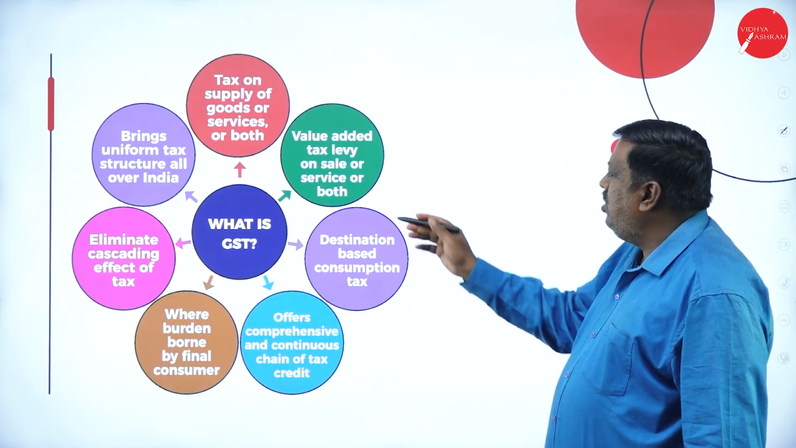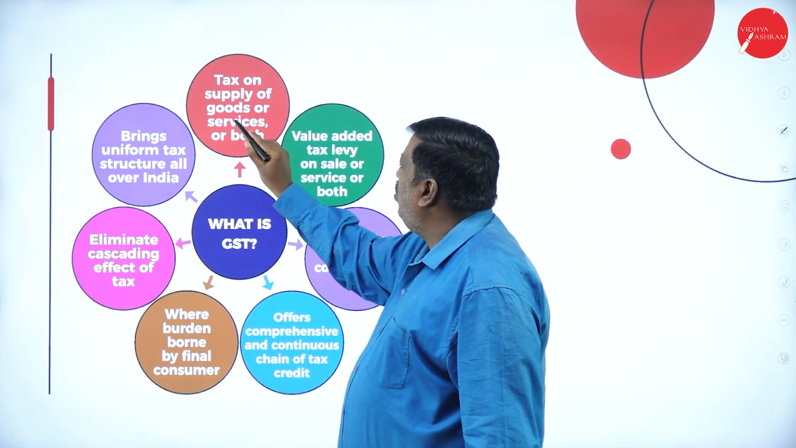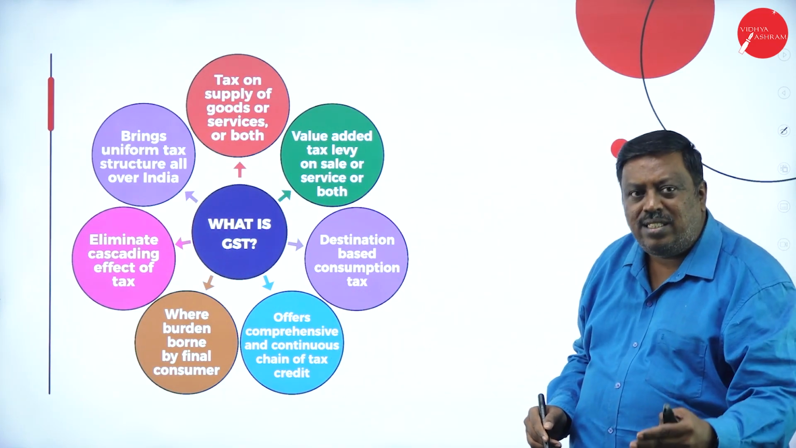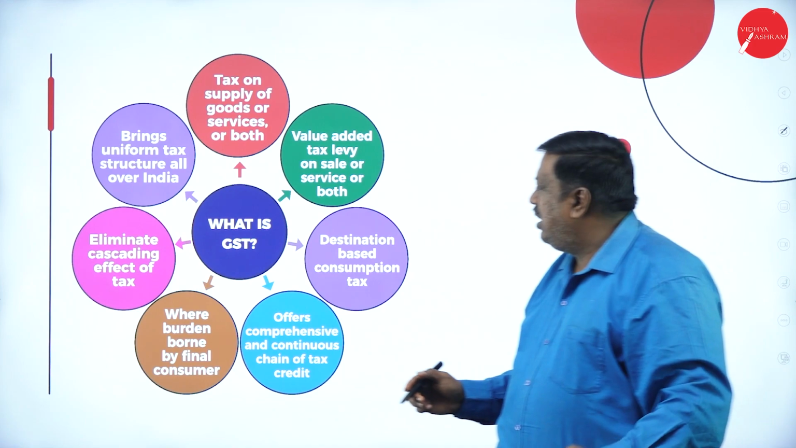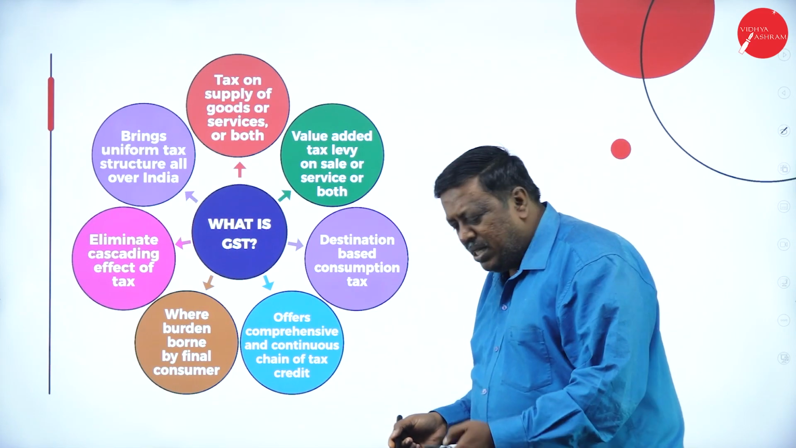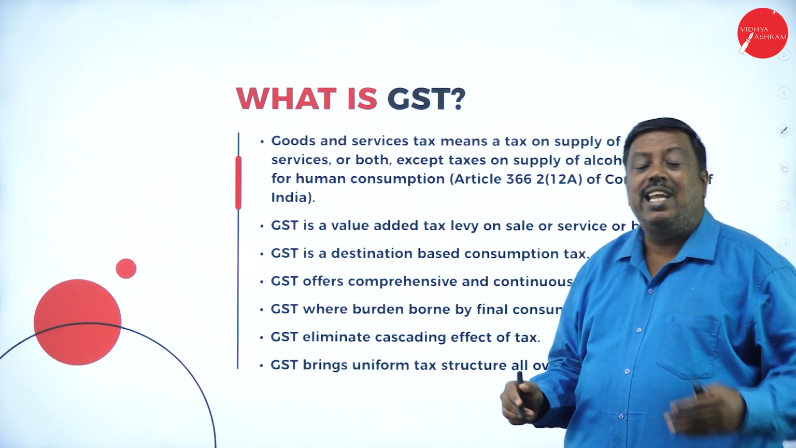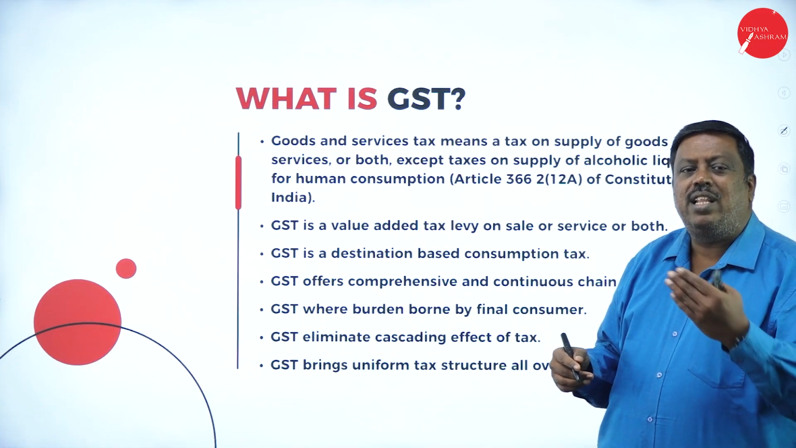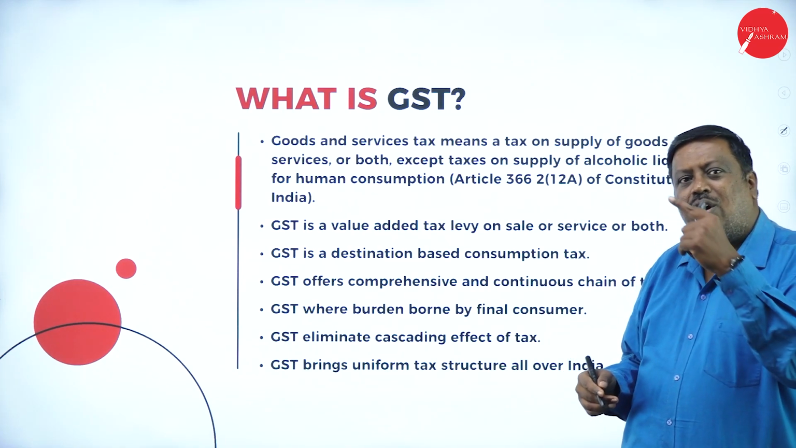What is GST? GST can be understood easily here. GST is nothing but a tax on supply of goods or services or both. Whenever you supply goods or give services, GST, goods and services tax, is going to be levied. Next, GST is a value added tax levied on sale or service or both. They're saying that it is a tax which will be added for the supply of goods or services provided, where they're getting the benefit. So at that time, the tax will be added on either the value of the goods or the value of the services.